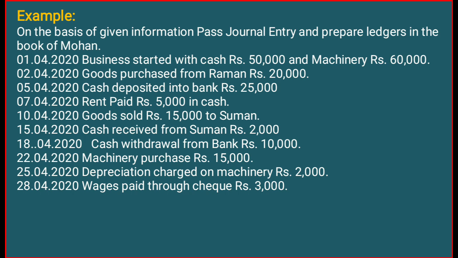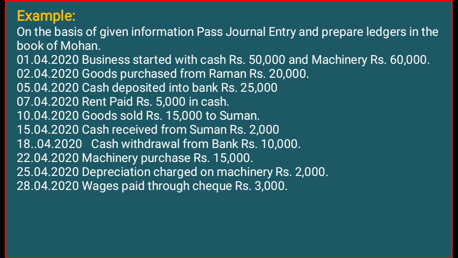Next, 5th of April, cash deposited into bank. When you deposit cash into the bank, we have to debit our bank account. So bank account debit to cash account. Okay, the bank will be debited and cash will be credited for this transaction. Hopefully clear. So next we have a very important transaction, that is rent paid rupees 5,000 in cash.